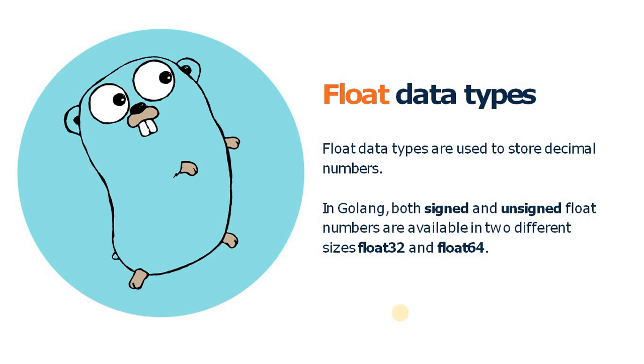So the next category in the number data types is called float. The float data types are basically used to store decimal numbers. They can store both signed and unsigned float numbers, and they are available in two different categories, float32 and float64. As their names mention, float32 is used to store data up to the 32-bit range. So there is a range cap, similar to the integer types, and float64 means that it can store up to 64-bit data.